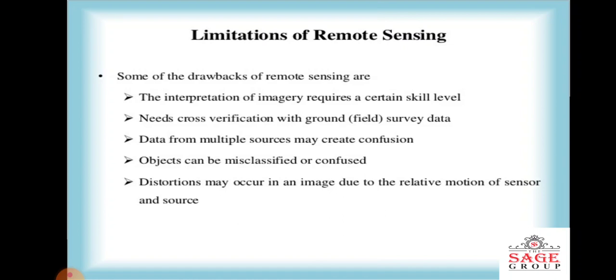It needs cross verification with the ground data, as sometimes errors may exist. Data from multiple sources may also create confusion. Objects can be misclassified, or you may be confused due to multiple images. With the relative motion of the sensors and source, distortions may occur in any image.